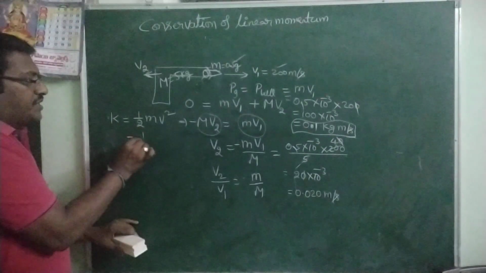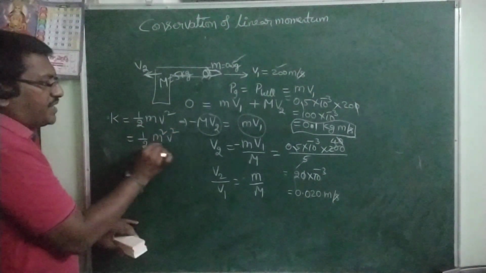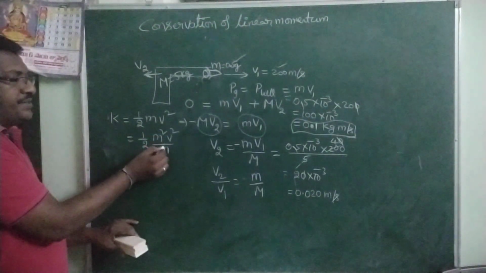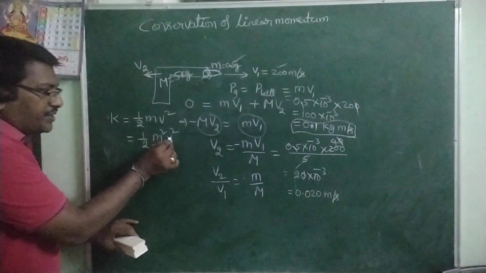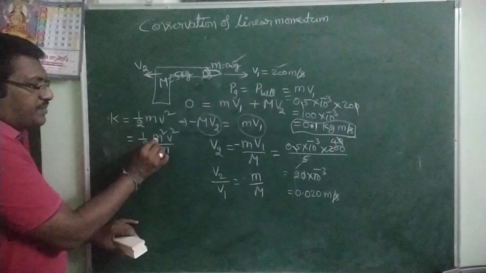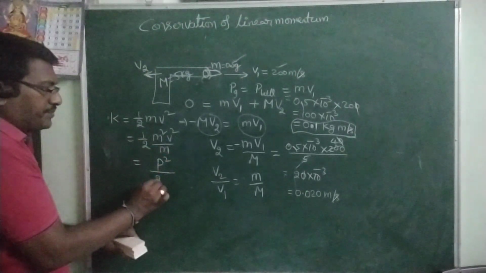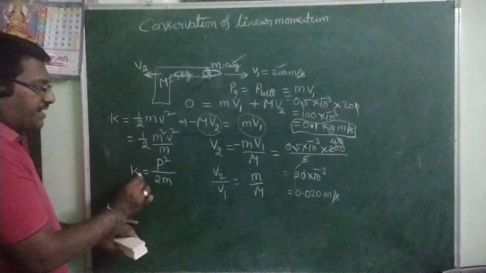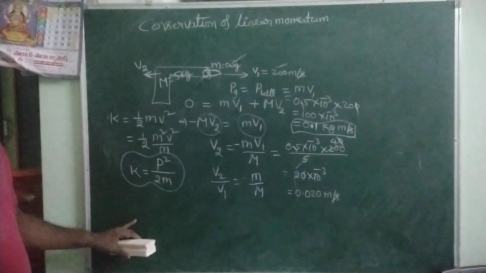So from that, I am writing here half m square v square by m. m cancels. Again you got the same, half m v square. So m into v, mass into velocity, is momentum. So you can write p square by 2m. So in terms of the mass and momentum, the kinetic energy of the body you can write as k equal to p square by 2m.